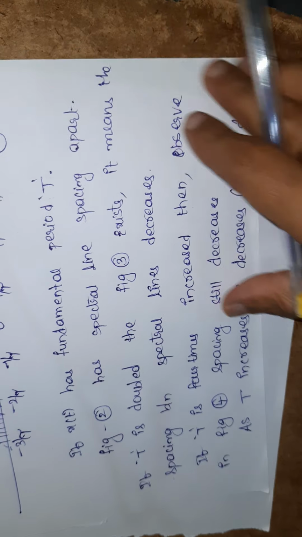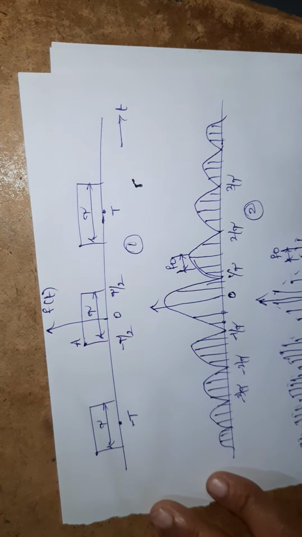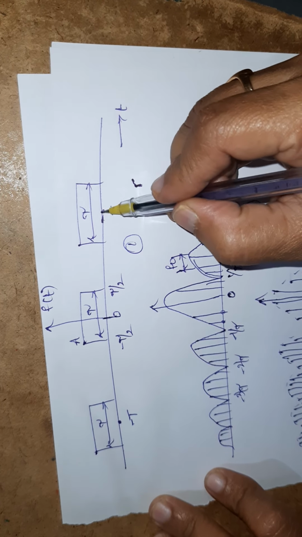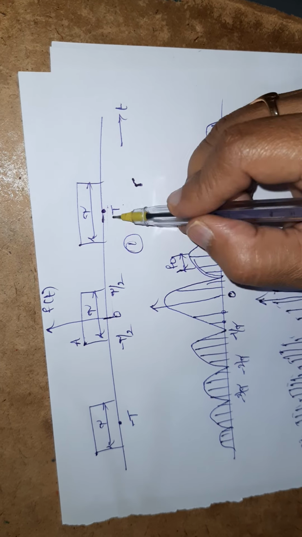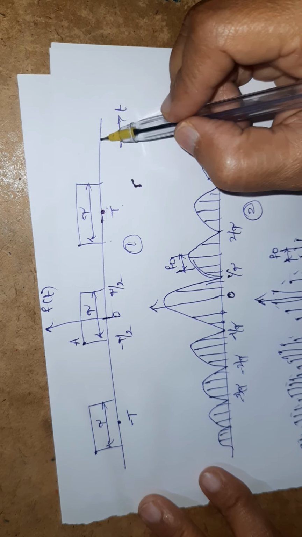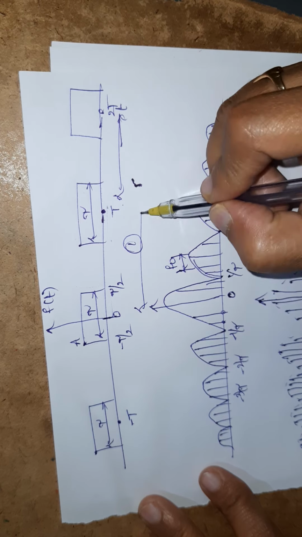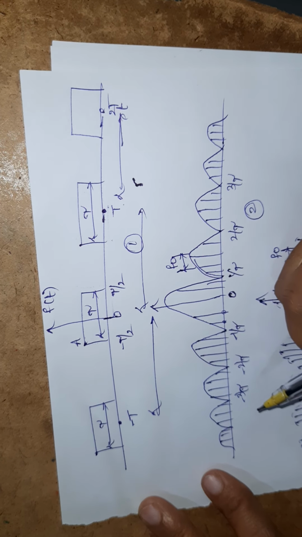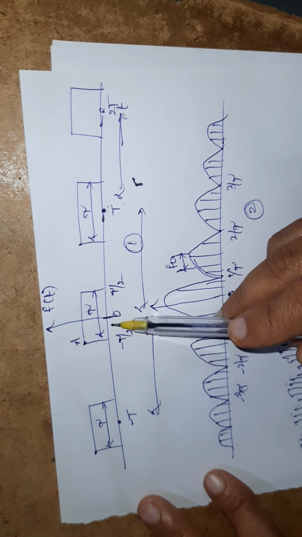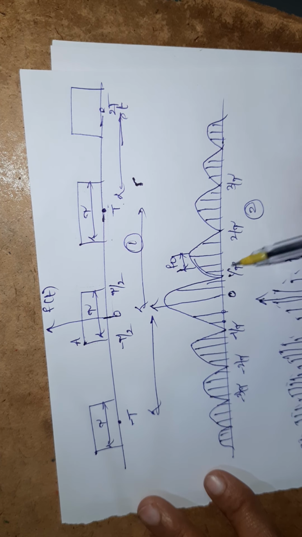This is an arbitrary signal x of t with a period T. See, this is 0 and this is T. So this is one period of x of t. It is an arbitrary signal repeating after every time period T. For this periodic signal, if I find the Fourier series, I will get the spectral lines.